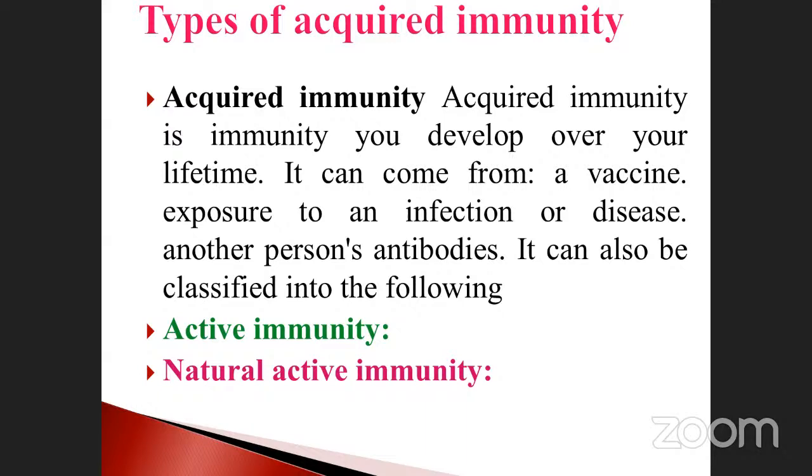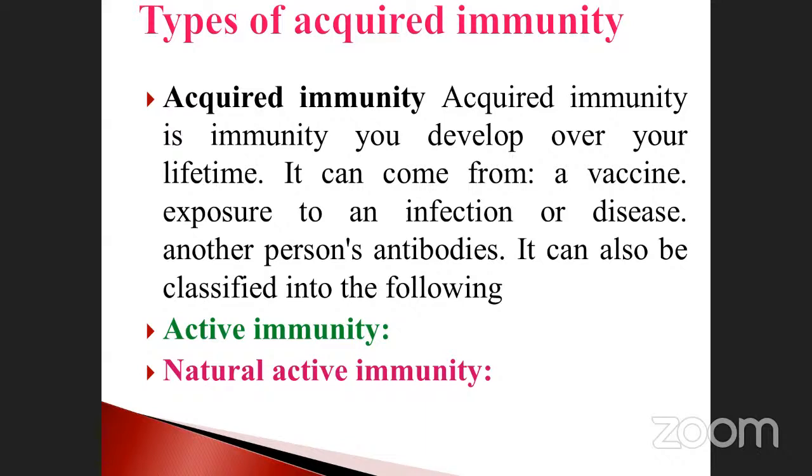First of all, acquired immunity. Acquired immunity is immunity you develop over your lifetime. This is throughout the lifetime. Such type of immunity is called acquired immunity. It can come from a vaccine, exposure to an infection, or disease.